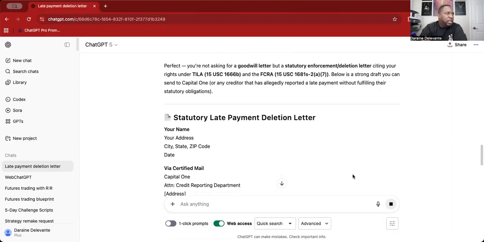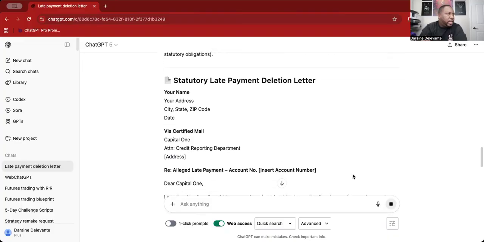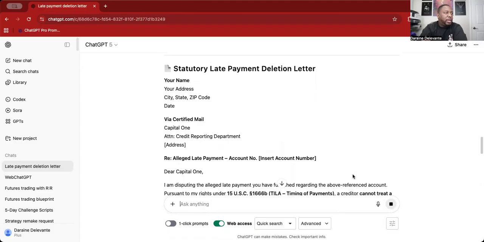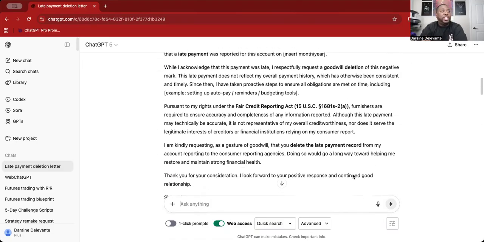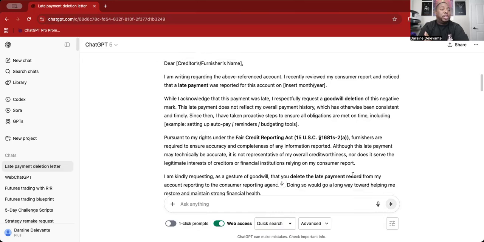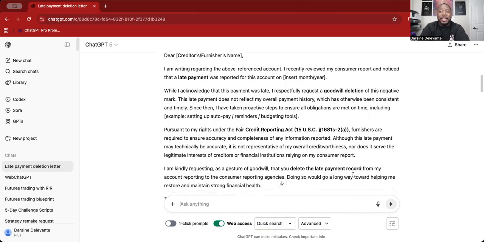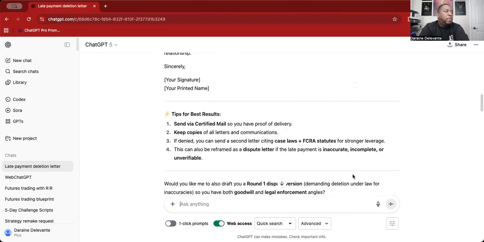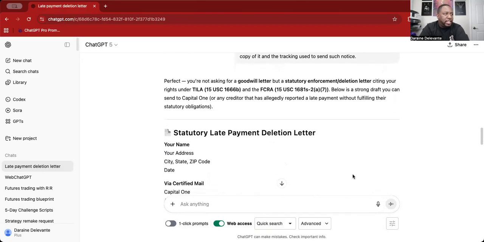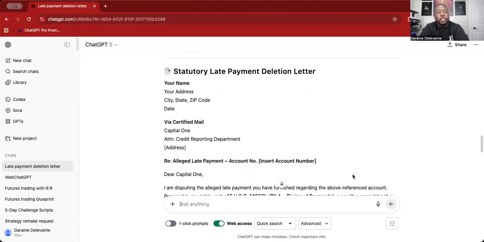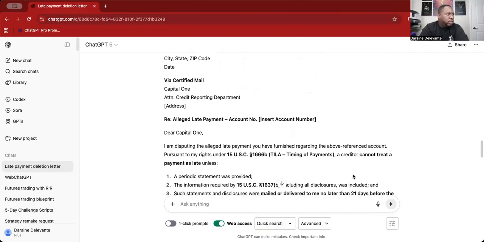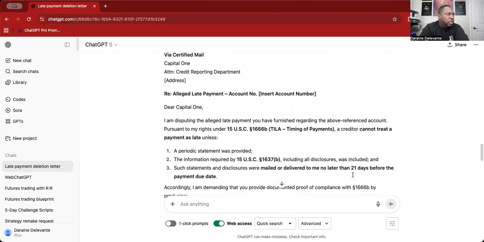Okay, so let's take a look now at this one, that we're going to send to Capital One. So remember now, we had the goodwill letter of us begging and telling them, oh, we're going to be such good people. My payment history is stellar, right? Compared to a strong statutory late payment deletion letter where you're enforcing consumer laws, artificial intelligence, right? So now look at the difference.